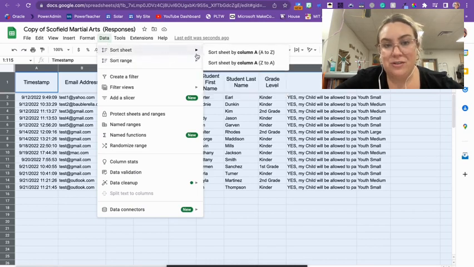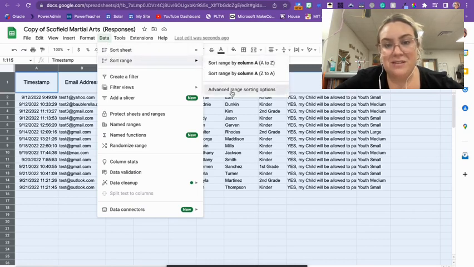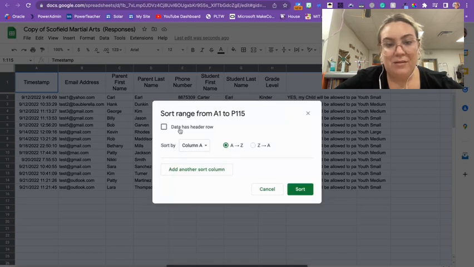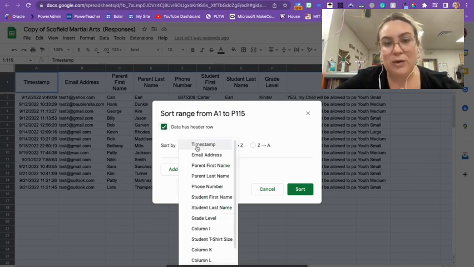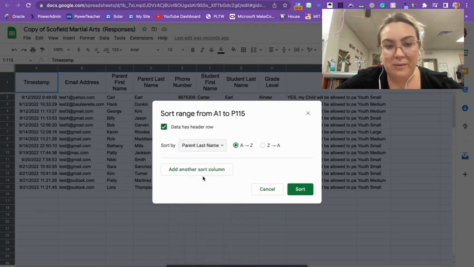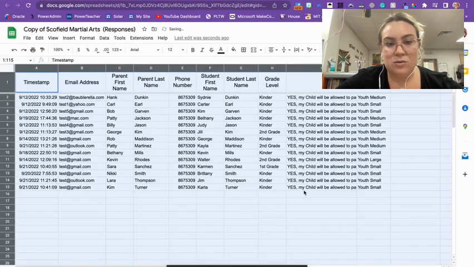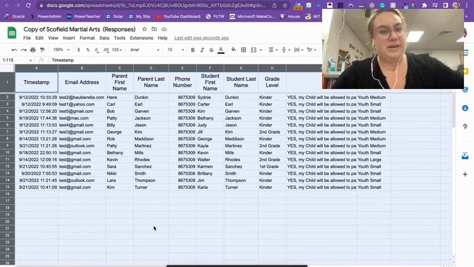Sort Range, Advanced Range Options. Now I'm going to click Data has a header row. That is that first row that has email, parent name, last name, all of that. It has that. So now I'm going to sort by that row. I'm not going to sort by timestamp. I want to sort it by parent's last name. So I'm going to find that column, parent last name, and hit sort. Now all of my names are in alphabetical order. So the whole sheet is now organized.